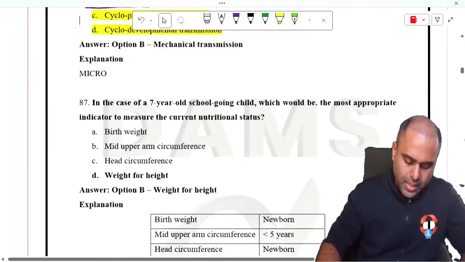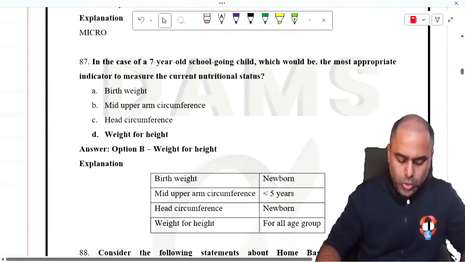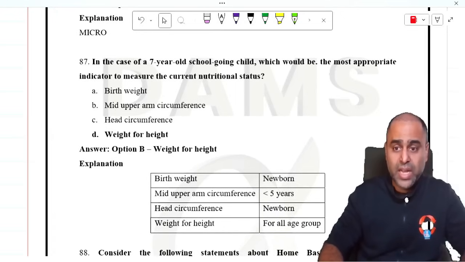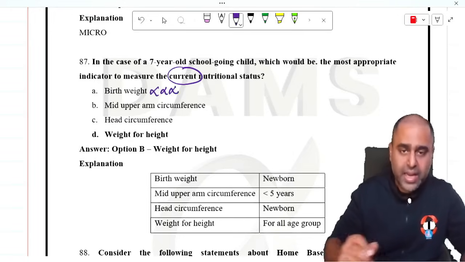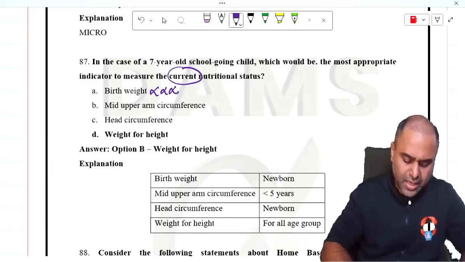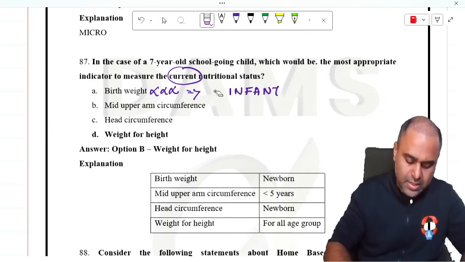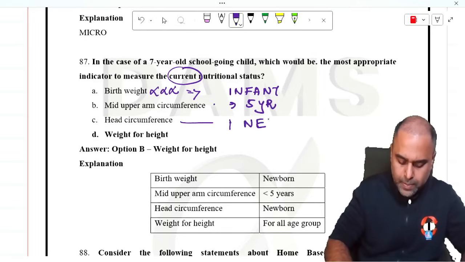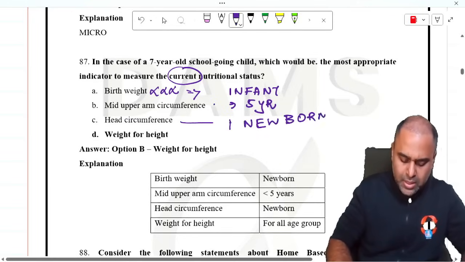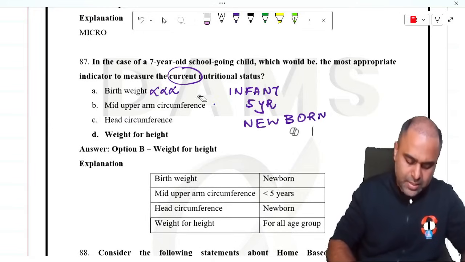Okay, in the case of a 7-year-old school going child, which would be the most appropriate indicator to measure the current nutritional status? Now they are talking about the current. Now guys, birth weight cannot be an indicator for a 7-year-old child. Birth weight is generally important, maximum if you ask me, till the period of infancy. Mid-arm circumference, this works till the period of 5 years. Head circumference, again it is for newborn. So answer to this question is weight for height.